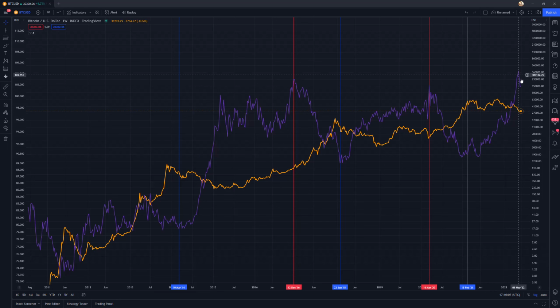But unfortunately, if DXY continues this parabolic trend, like the parabolic trend in 2014, then Bitcoin would obviously have more to go in the bear market, more time to put in before we find a bottom. So I would actually compare this move by DXY to the 2014 move, just because the pace at which they have been moving up is roughly the same.